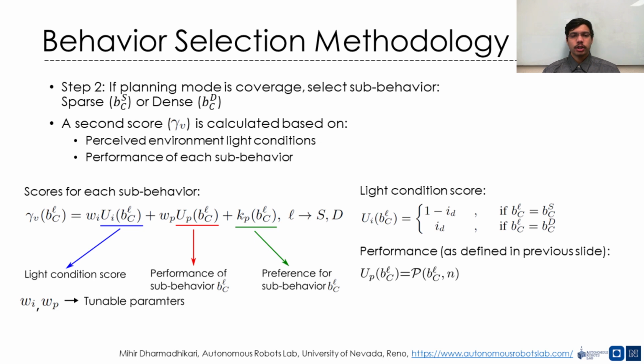The light condition score is determined using the camera image brightness as shown in the first equation on the right. The term ID denotes the fraction of image pixels that have intensity below a given threshold. The performance term is calculated in the same way as discussed in the previous slide.